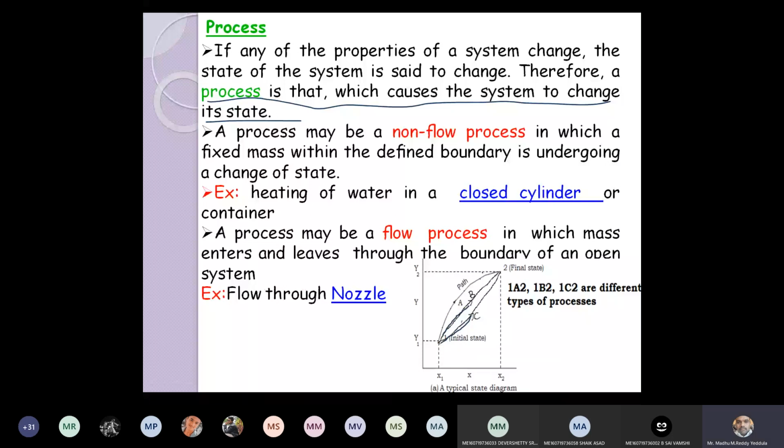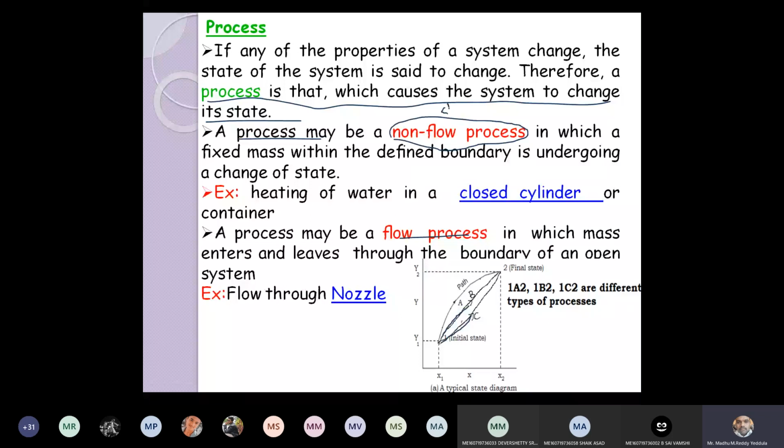The process may be either a non-flow process or a flow process. Non-flow process is nothing but no exchange of mass. In a non-flow process, a fixed mass within the defined boundary is undergoing a change of state. Example, heating of water in a closed container. That is the best example for the non-flow process. We can remember non-flow process is nothing but closed system.